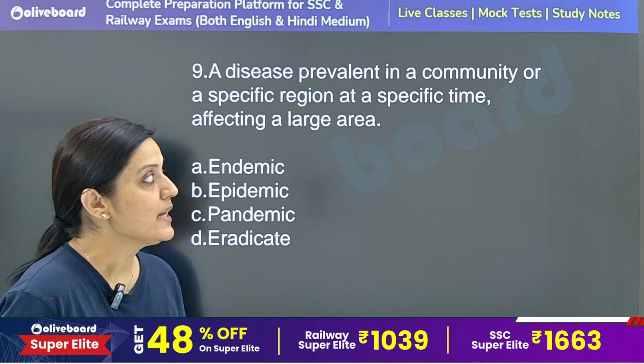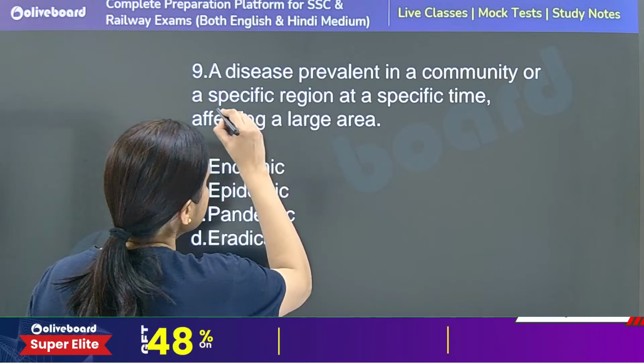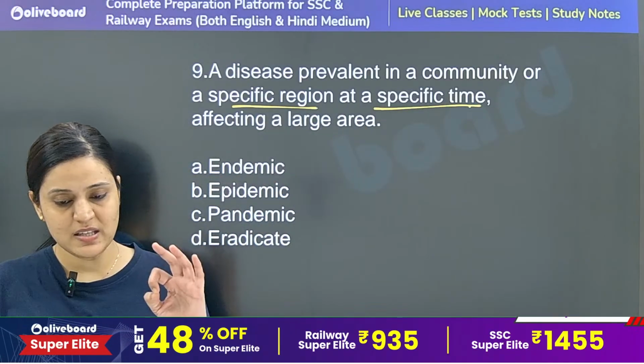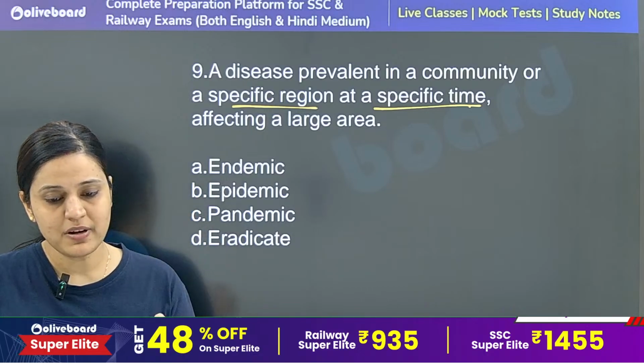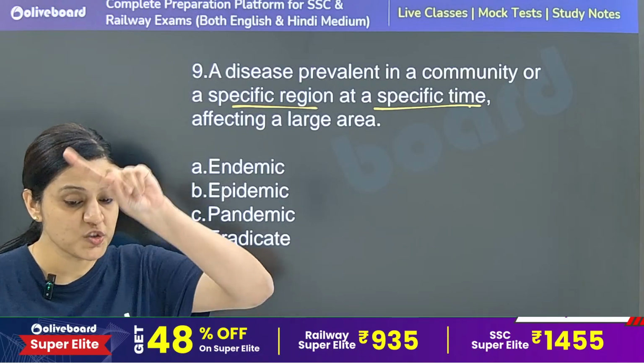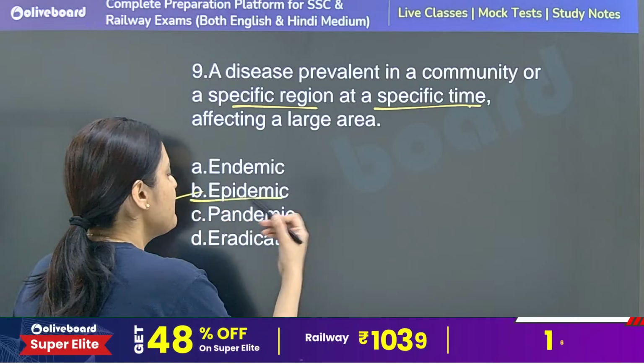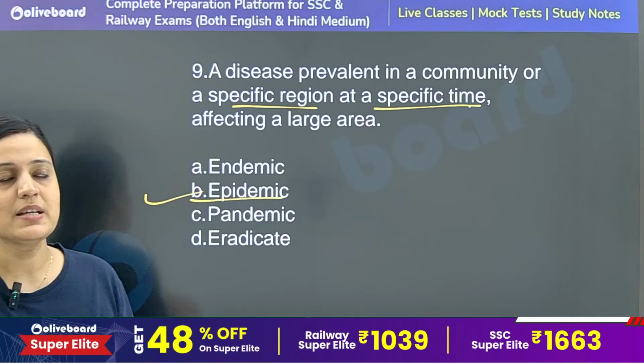See, the keyword here is a specific region and a specific time. This is the keyword. So any disease which is currently prevalent in a specific region and for a specific period of time, that type of disease is known as epidemic. Option number B is the correct answer.